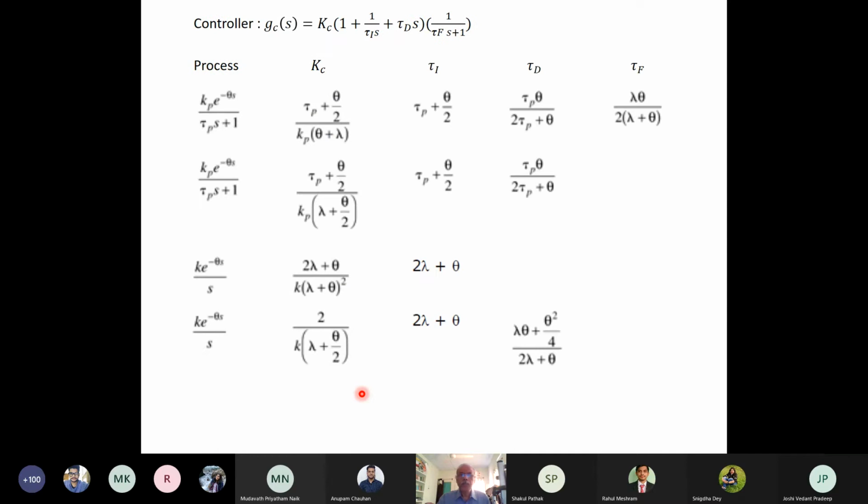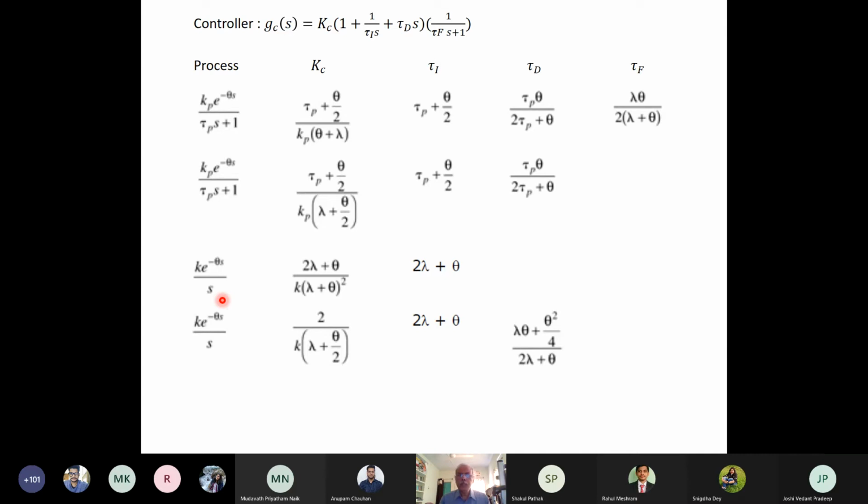Let us see the first order with time delay processes, where we have tau and tau_d, and also the integrating process augmented with delay, the integrator with delay process. In that case also we can have either a PI controller or a PID controller depending on the filter we have used.